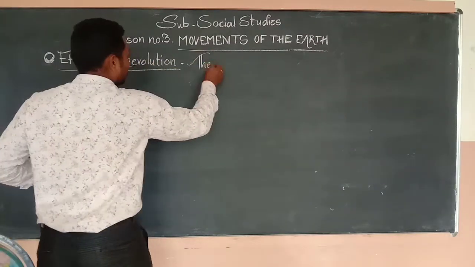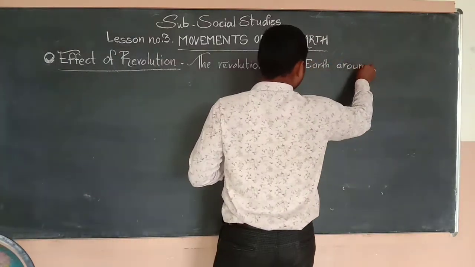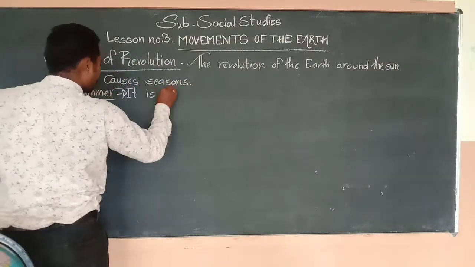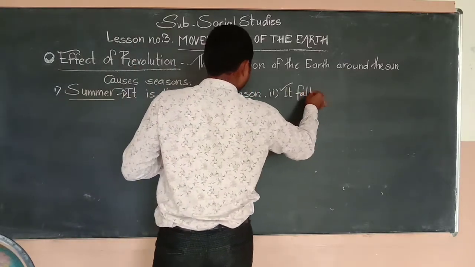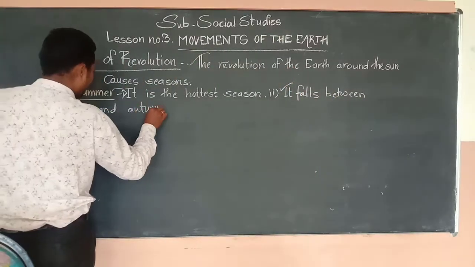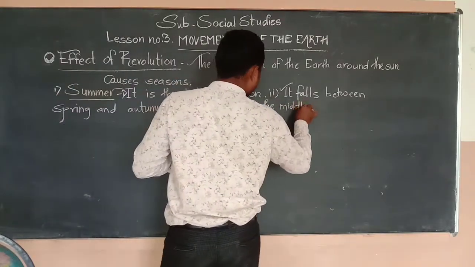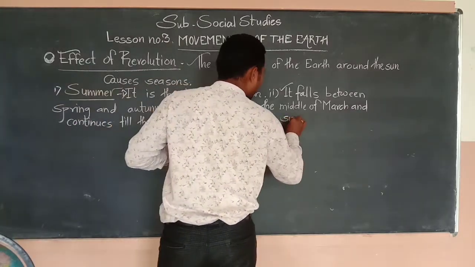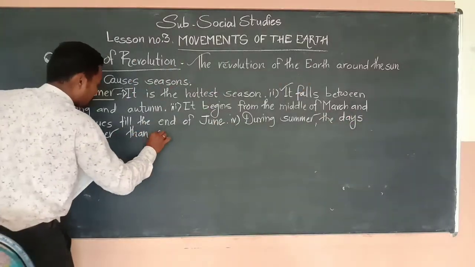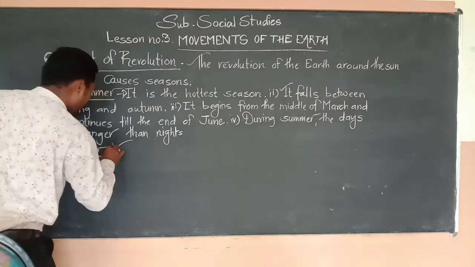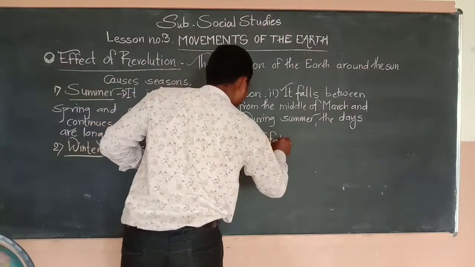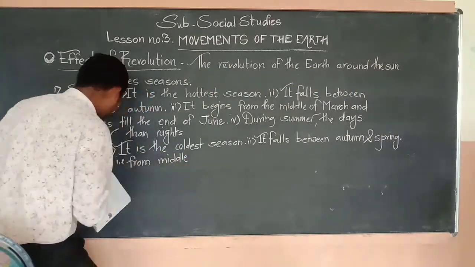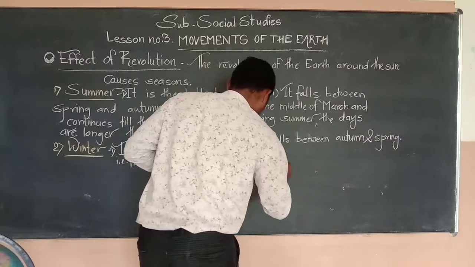Effects of revolution. The revolution of the earth around the sun causes seasons. The main seasons experienced on the earth are summer, winter, spring and autumn. Summer is the hottest season. It falls between spring and autumn. It begins from the middle of March and continues till the end of June. Next, winter, it is the coldest season. It falls between autumn and spring, that is from the middle of November till the end of February.